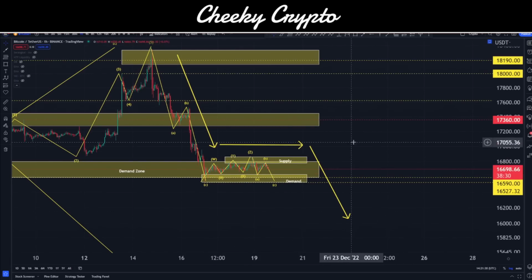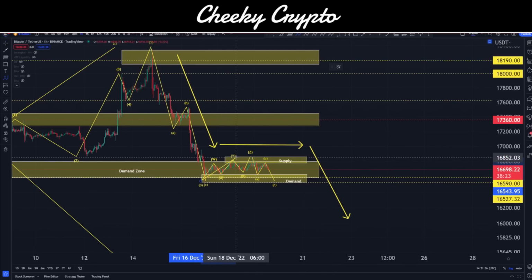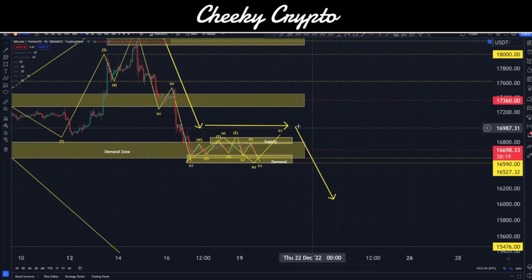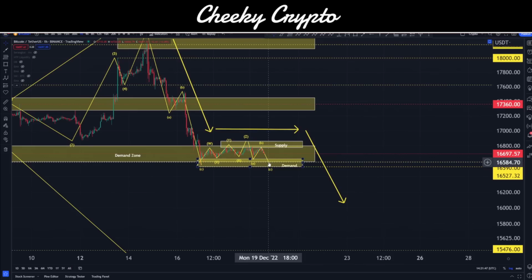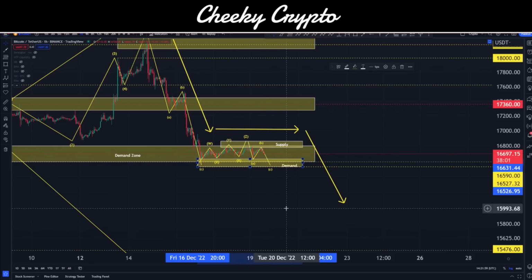So essentially what we look for here is to understand that the liquidity is down nice and low. We're overbought on the 4-hour chart, and we're bouncing around a fair bit on the hourly chart. So I wouldn't be too surprised if this actually takes a little bit longer. We come down here, we come back up to the supply range, and then we break on down. There's no guarantee that we do this straight away today. Timing this is going to be quite difficult, but I do think we're going to probably come down to oversold on the hourly, then revisit the higher range, come back to the supply area, and then collapse down into those movements.